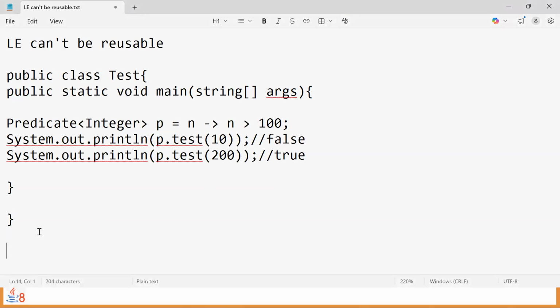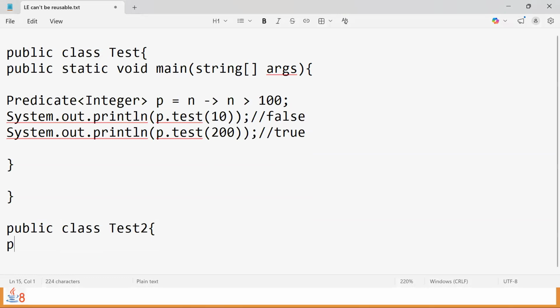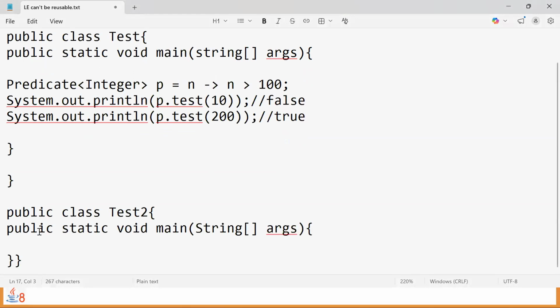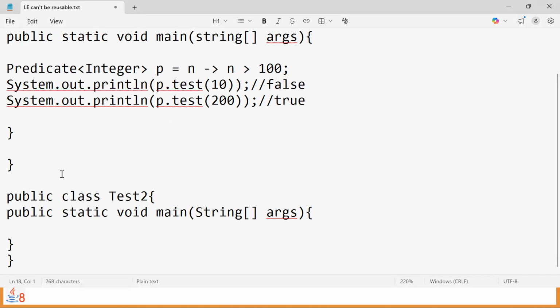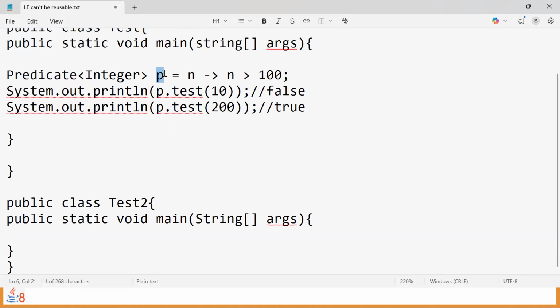It is nothing but if we have one more class, say public class Test2, and inside this, again to execute we need a main method. So if I consider the main method once again, and inside this main method, again the requirement is to consider a number and return true if the number is more than 100. If that is the case, is it possible to reuse this existing reference?